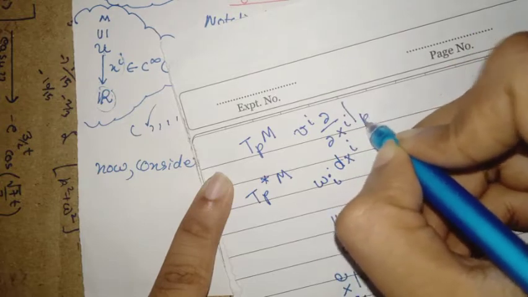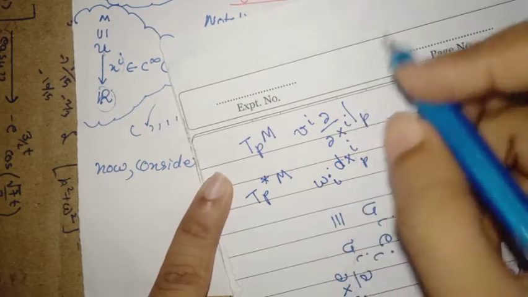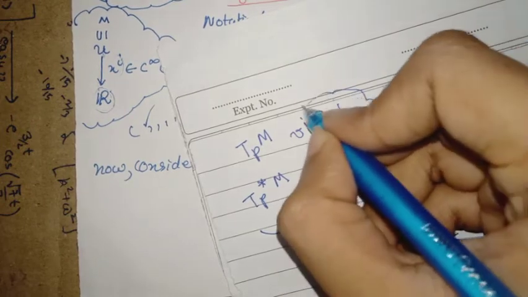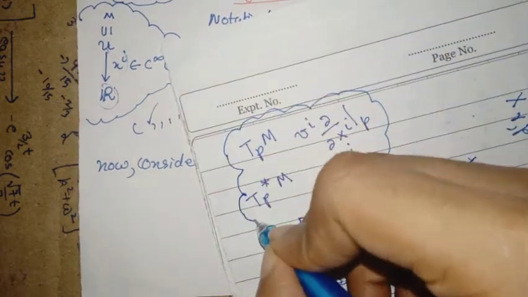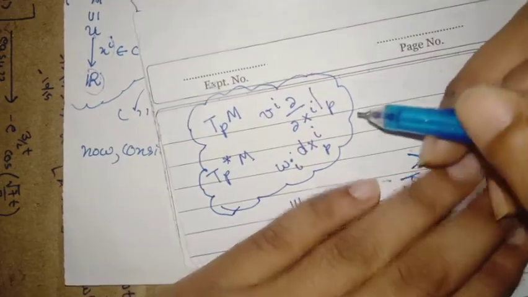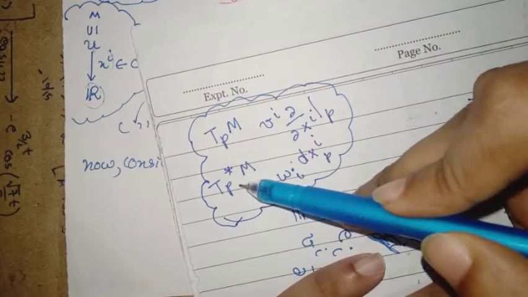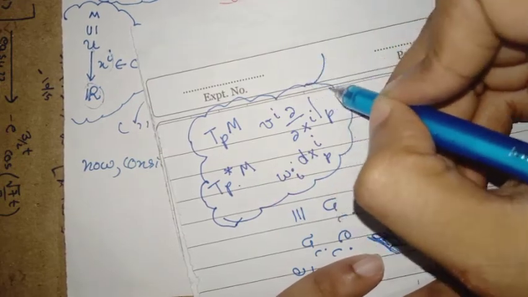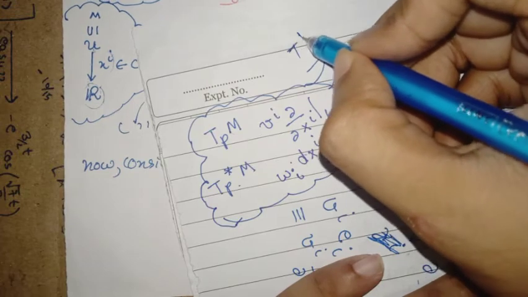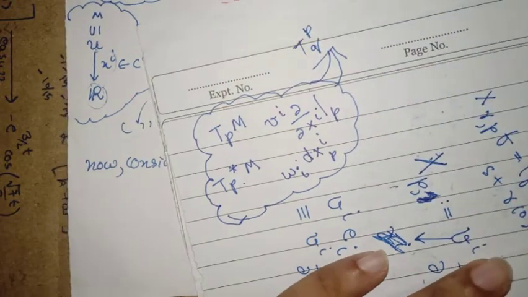So I can put a p here, but I can suppress the p also. We will see that suppressing the p gives something called a vector field, not a vector as such. But for now you can just think of this. So you have a vector space, you have a covector space, and automatically when you have a vector space and covector space, now you can look at the tensor spaces. So you can talk of a PQ tensor.